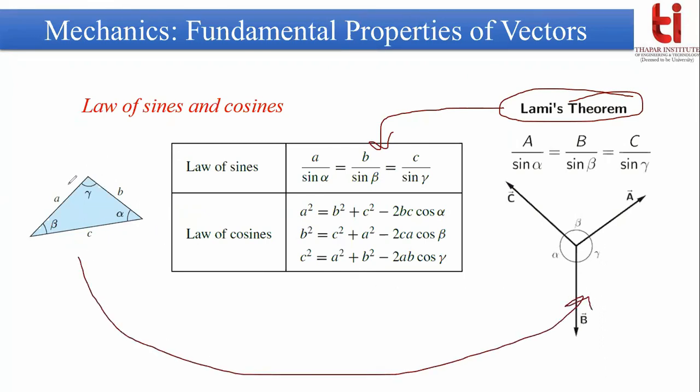Earlier this force system was represented in triangle form. Now it is denoted in this form where all the forces A, B, C are shown passing through a single point, and their angles are alpha, beta, gamma in this way. So if the system of force is in this manner, then there will be a relationship like A by sin alpha is equal to B by sin beta is equal to C by sin gamma.